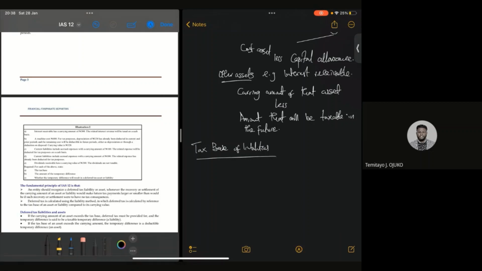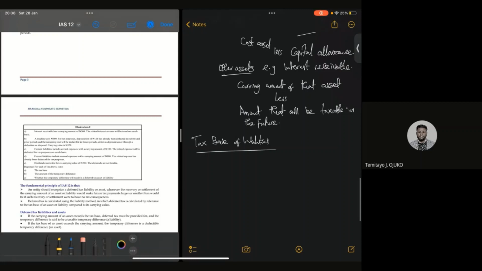The tax base of a liability is the carrying amount of that liability, less the amount that will be deductible. Because in most cases, your liability leads to expenses, and expenses are what is deductible in the future.